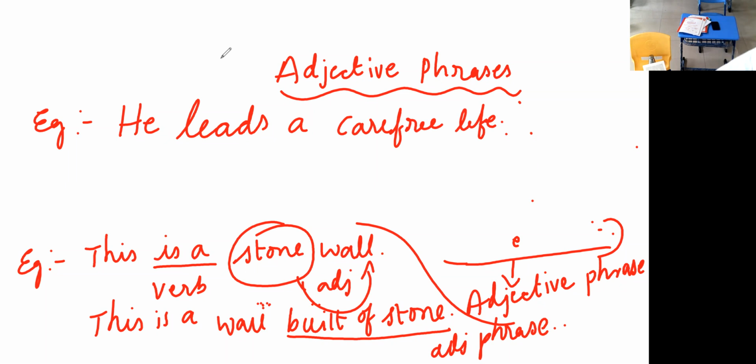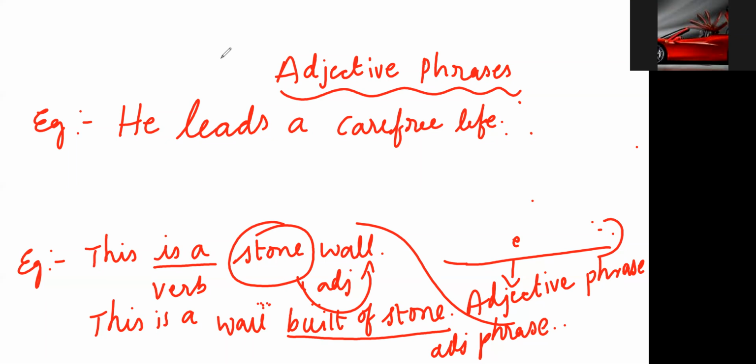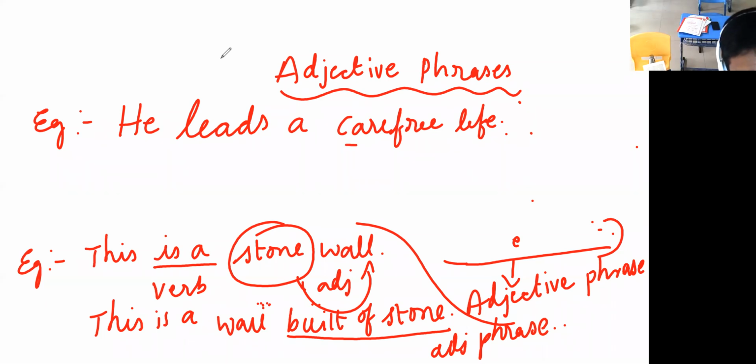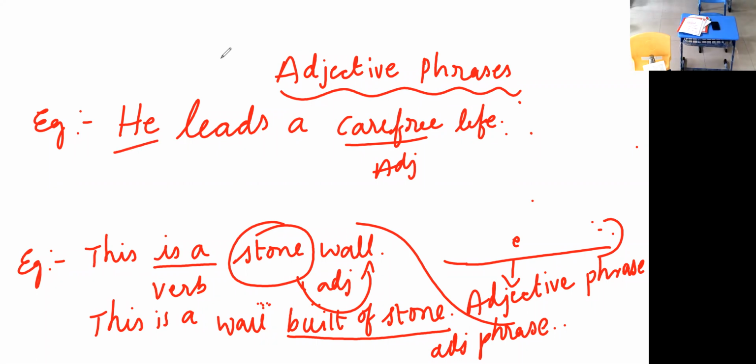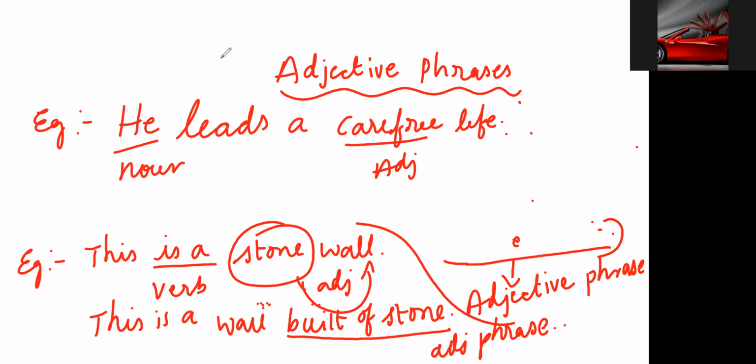So where is the adjective, children? Sir, carefree. Yes, carefree is an adjective. What is the noun here? He. Where is one more noun? Life.